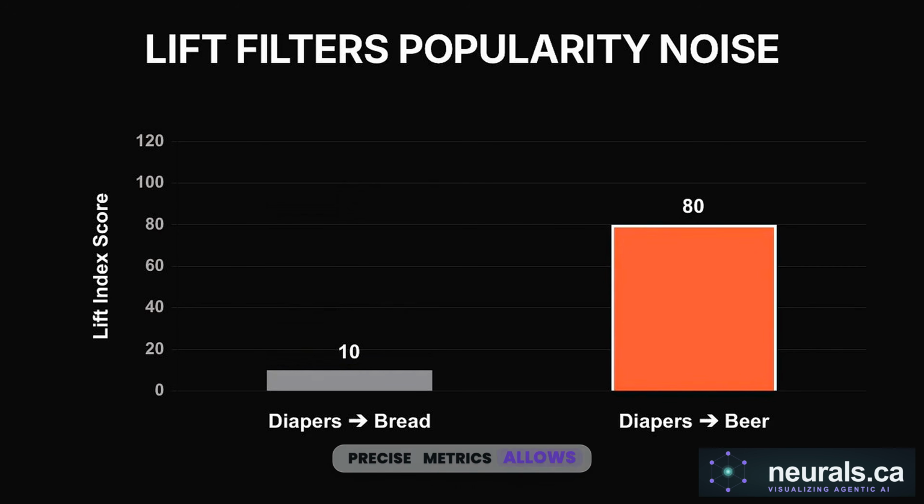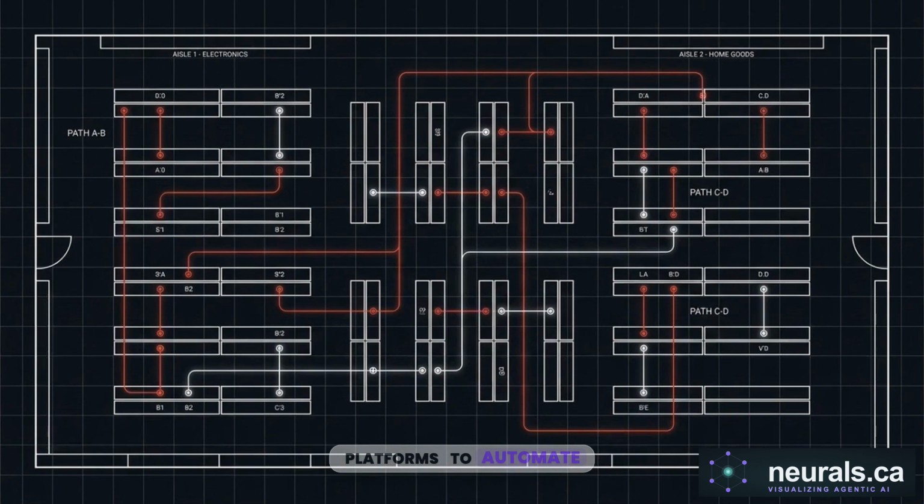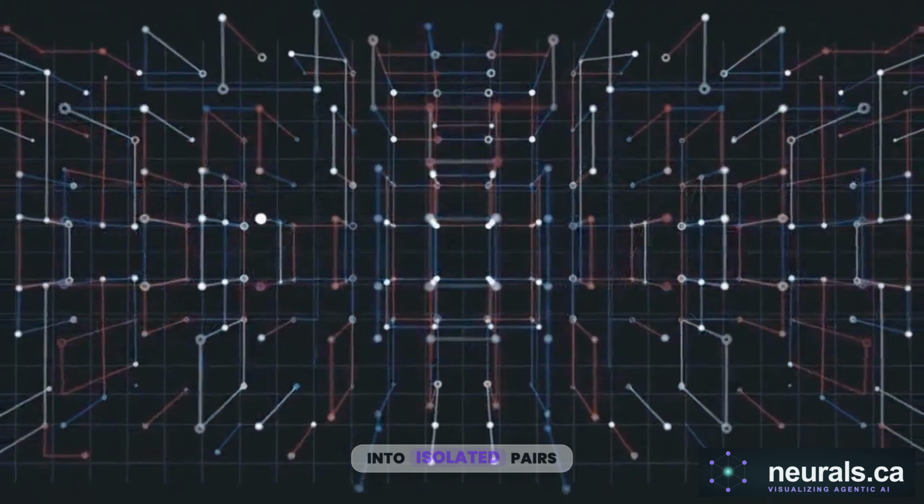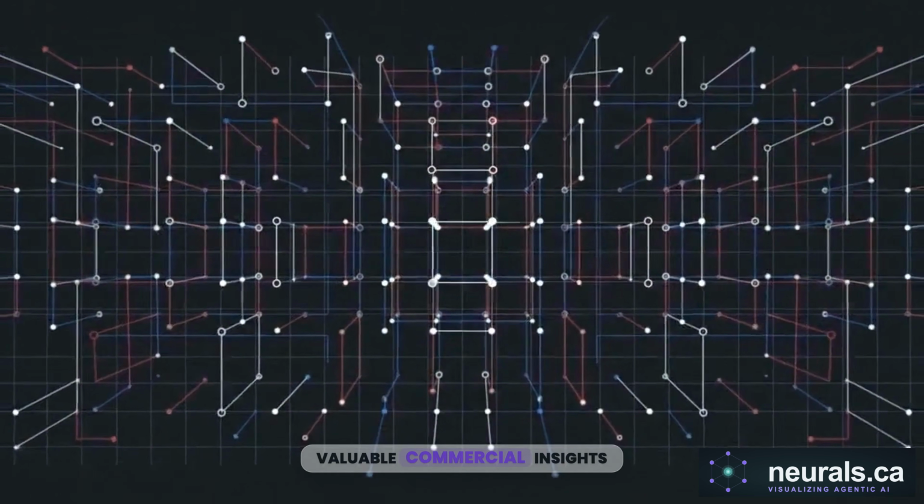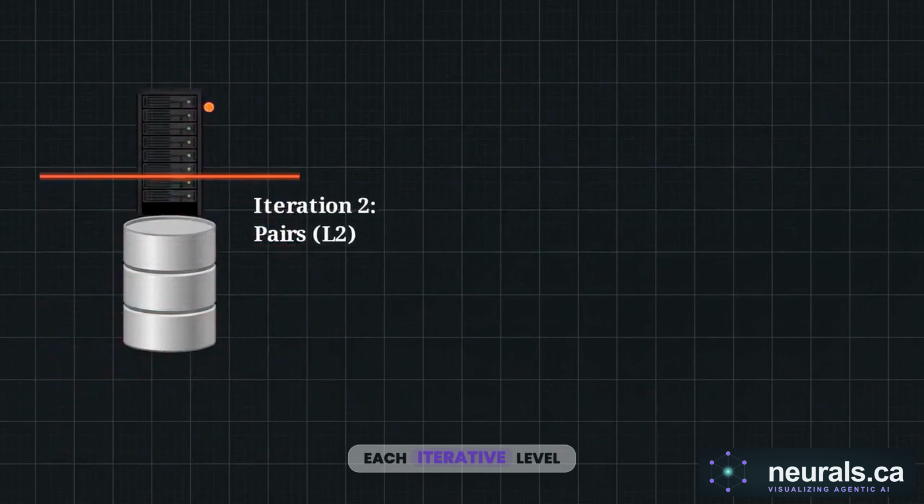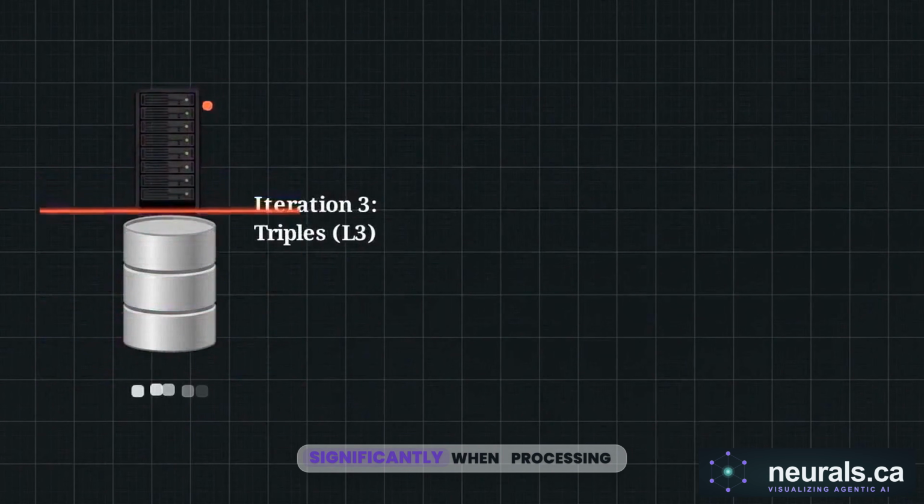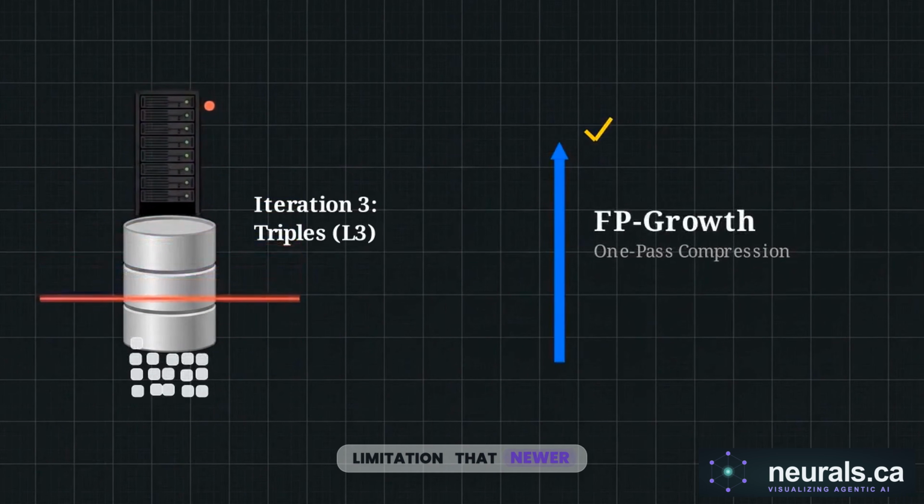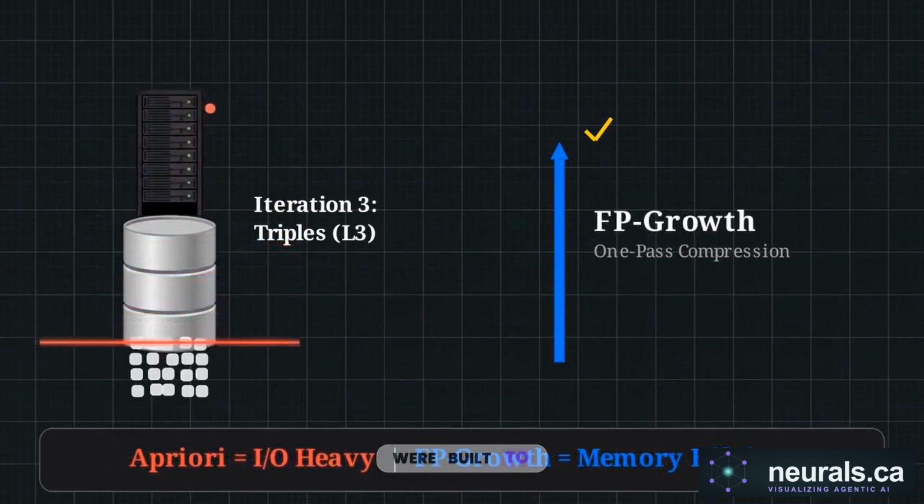Applying these precise metrics allows retailers and digital platforms to automate their recommendation engines and optimize store layouts based on verifiable data. Cascading streams of chaotic transaction data are systematically filtered, snapping into isolated pairs that represent highly valuable commercial insights. Apriori isn't flawless. Because it still requires a full database scan at each iterative level, it slows down significantly when processing extremely dense modern datasets, a limitation that newer methods like FP growth were built to solve.